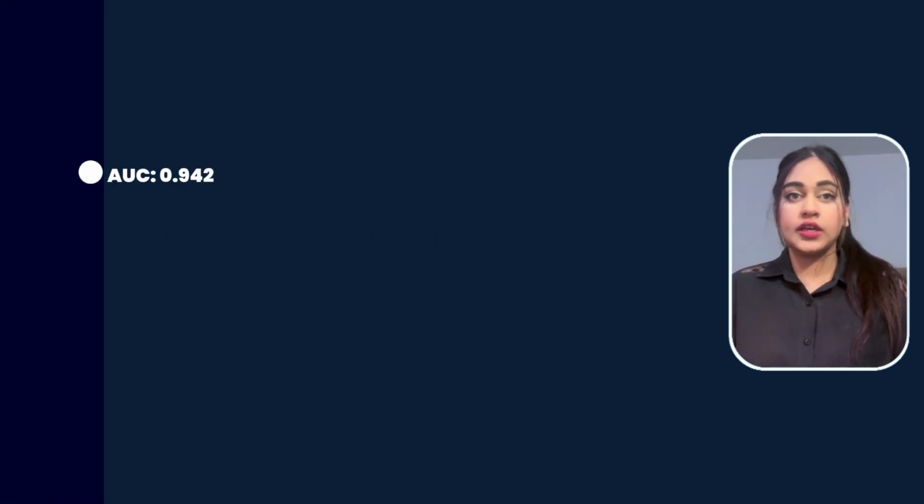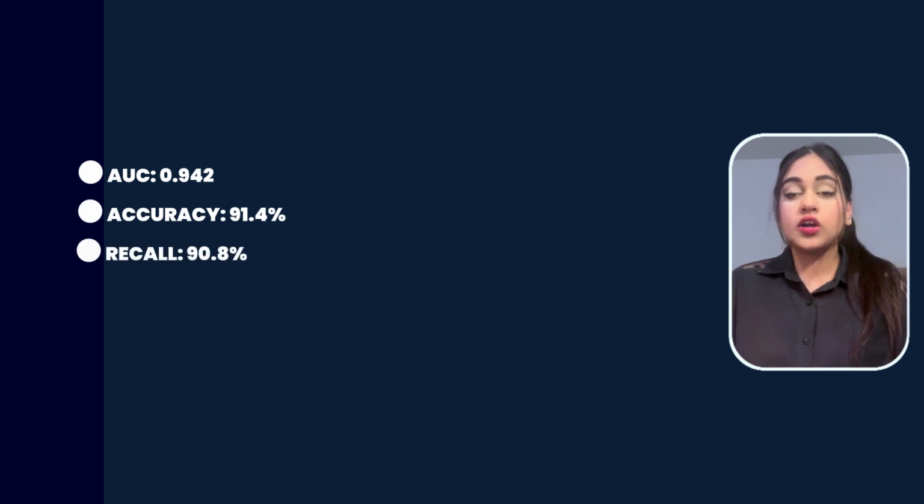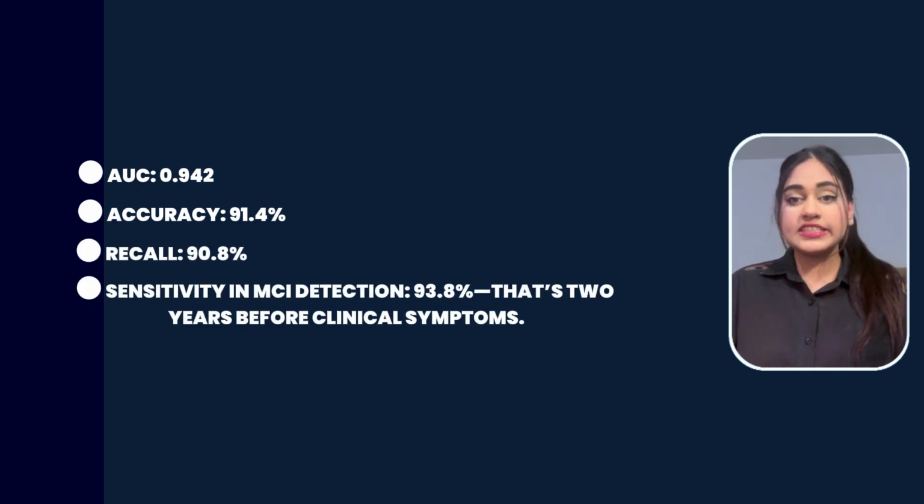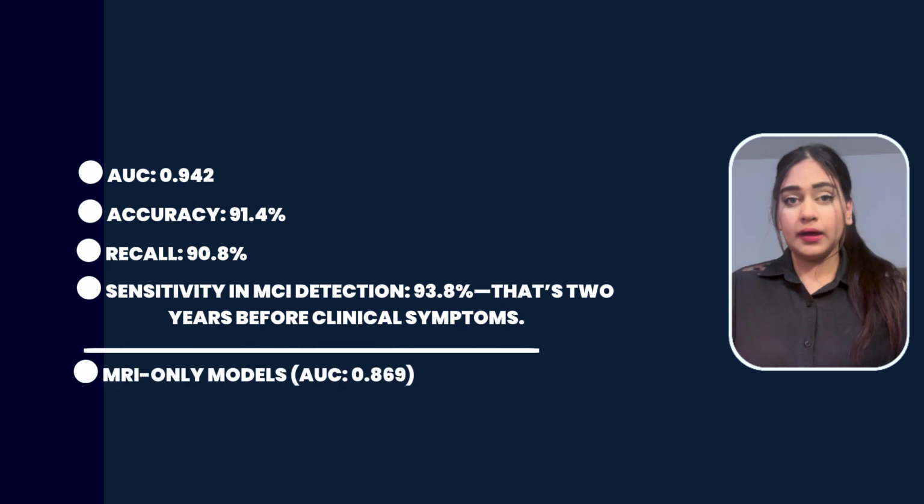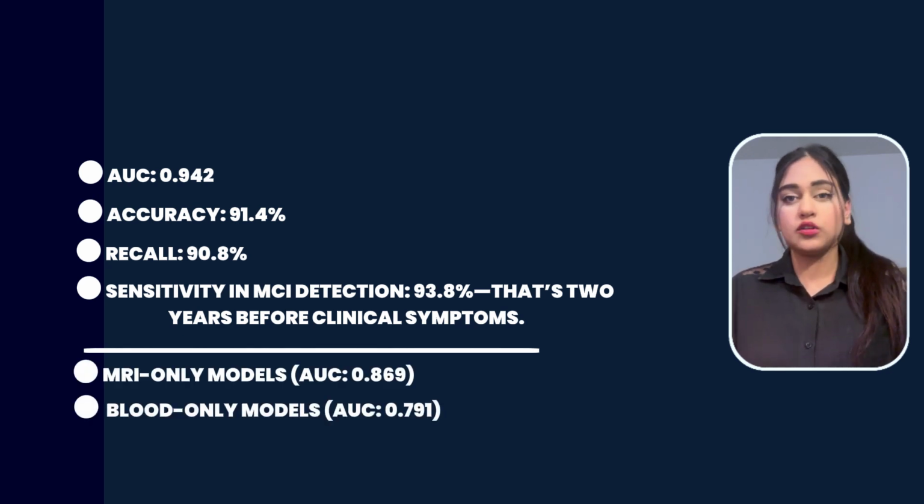The results surpassed every benchmark with an AUC of 0.942, accuracy of 91.4%, recall of 90.8%, and sensitivity in MCI detection of 93.8%, which is 2 years before clinical symptoms. Compare that to MRI-only models, which have an AUC of 0.869, or blood-only models, which have an AUC of 0.791. The hybrid approach didn't just improve performance, it redefined what was previously possible.